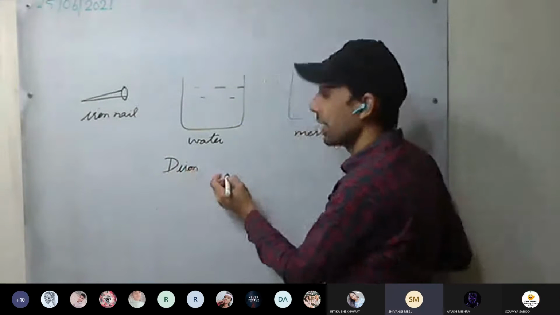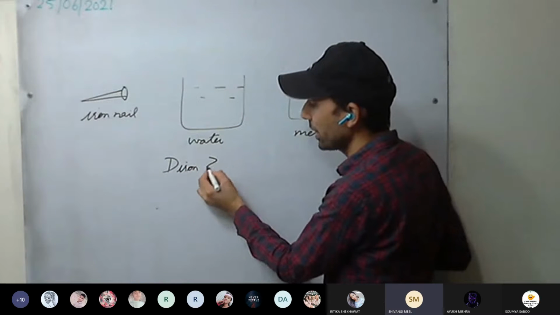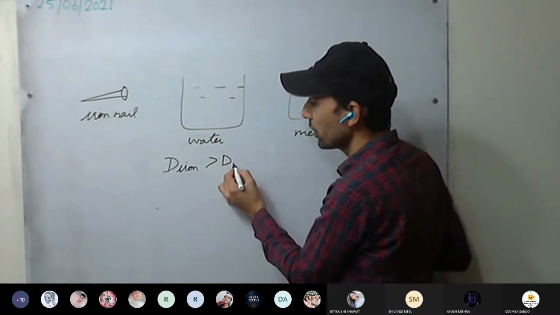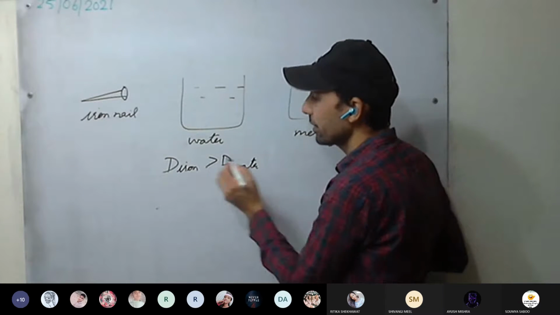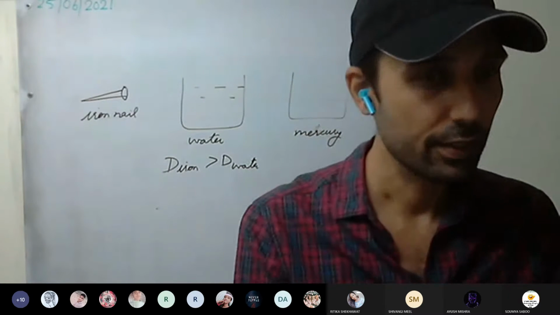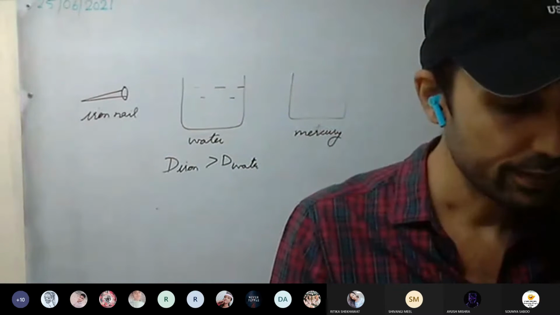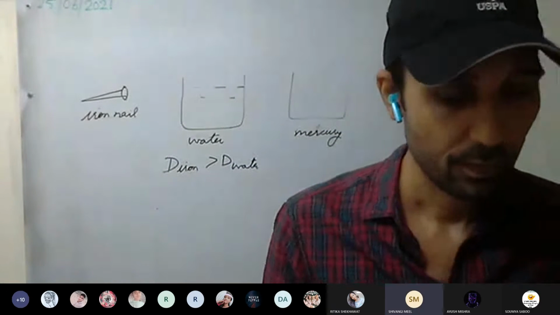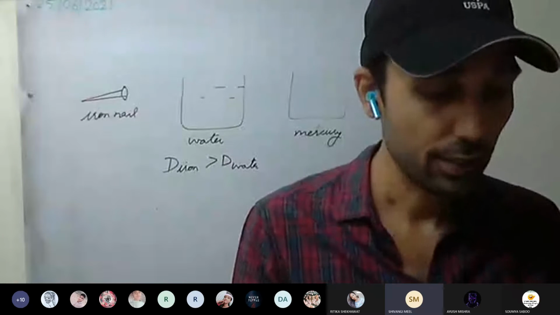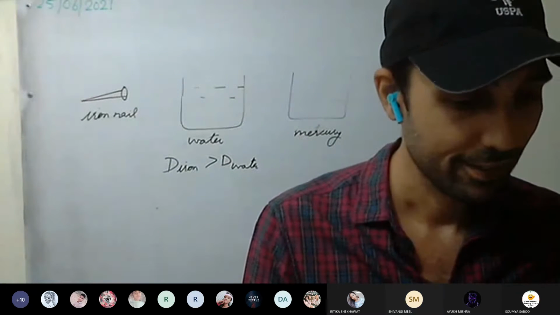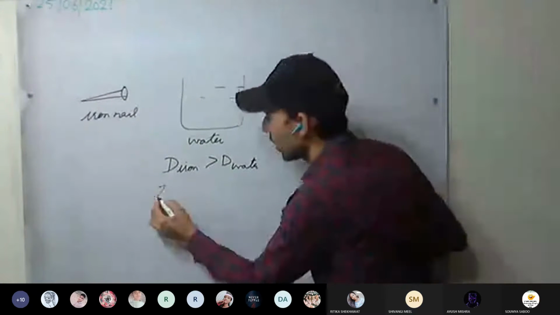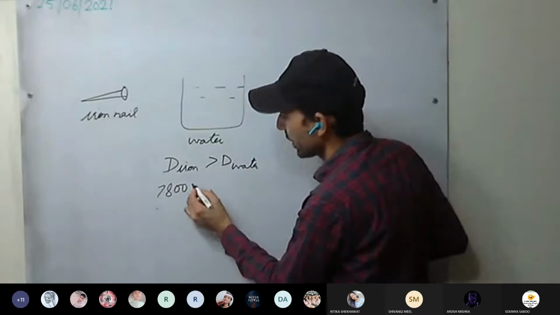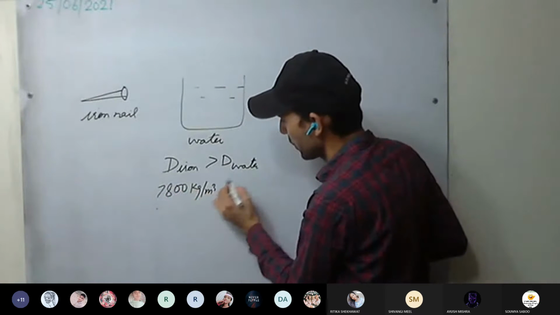It will sink. The reason is density of iron is more than density of water. Check for iron, page number 27. What is the density of iron? 7,800 kg per meter cube. It is much larger.